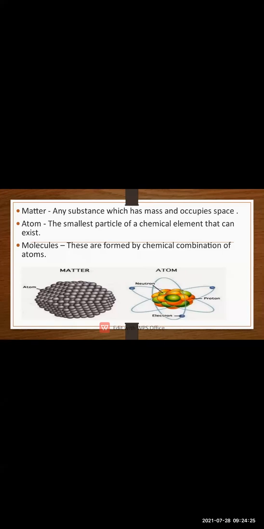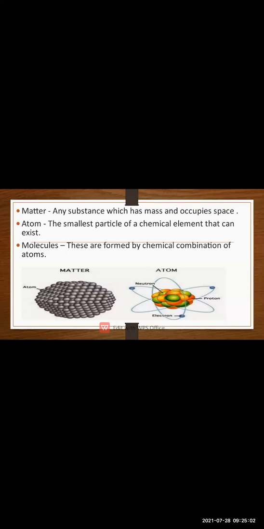Okay, so for example हम लोग अगर water लेंगे तो what is the molecular formula for water? H2O. So water, is it an atom? No, it is not an atom. Is it a molecule? Yes, it is a molecule. Then the types of atoms present in the molecule: hydrogen and oxygen, these two are present in the water. And water is not an element, it is a compound. So I hope you have understood.